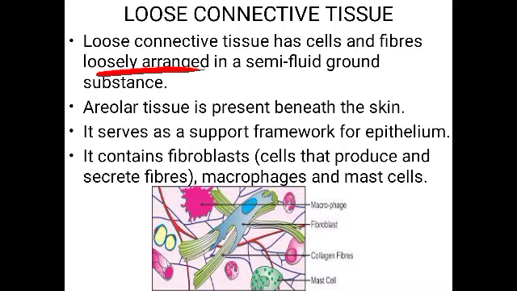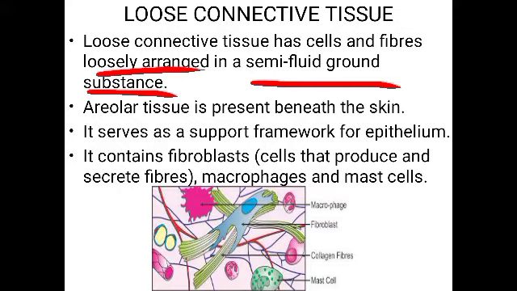They are loosely arranged in a semi-fluid ground substance. So the matrix present here is semi-fluid in nature. It is not fluid and it is not solid. In between that, the semi-fluid ground substance or matrix, the cells and the proteins are arranged loosely.